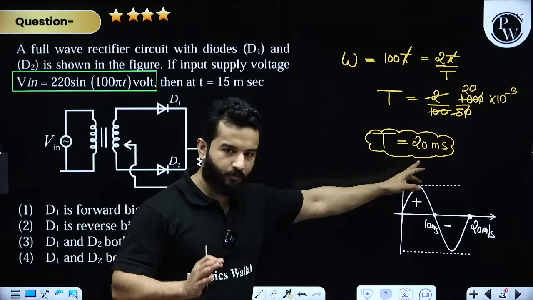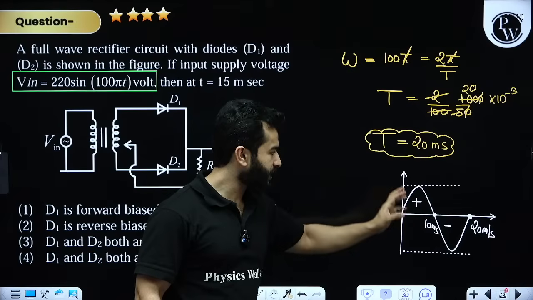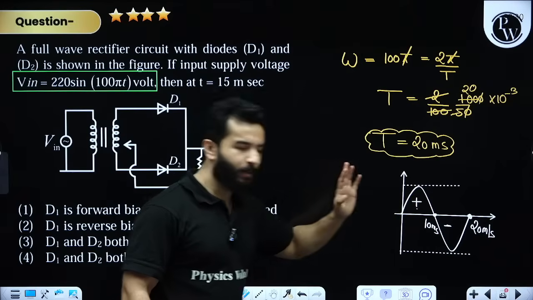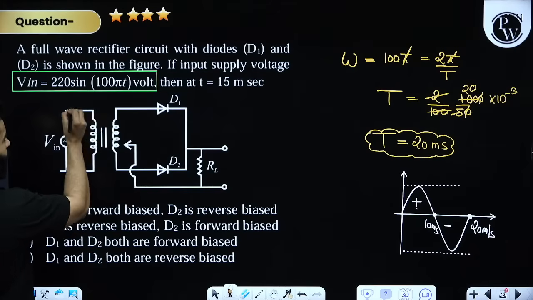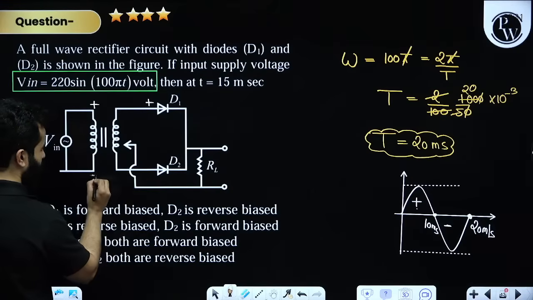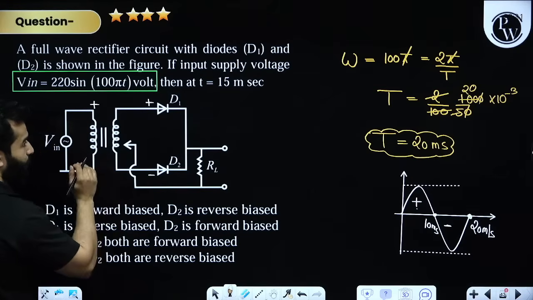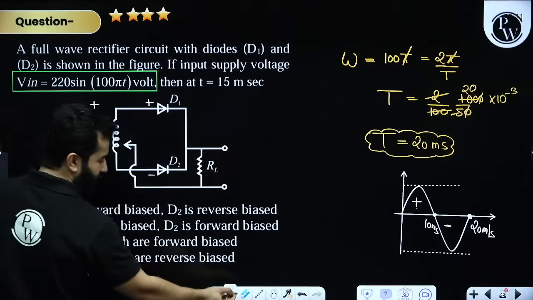Hopefully, how we arrived at 20 milliseconds is clear to all of you, right? After this, for 10 milliseconds it will be positive, for 10 milliseconds it will be negative. But we are talking about 15 milliseconds, that means this is in the next half cycle.